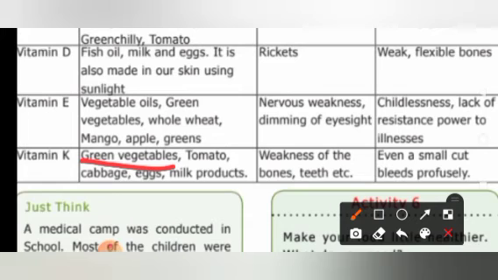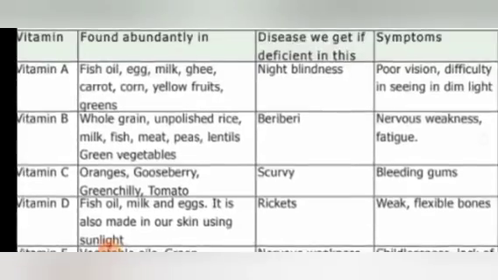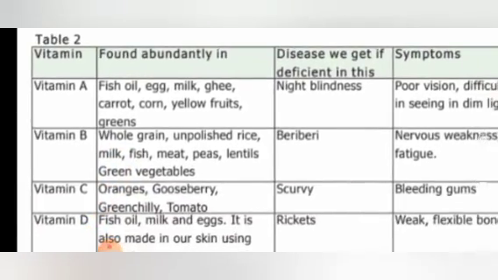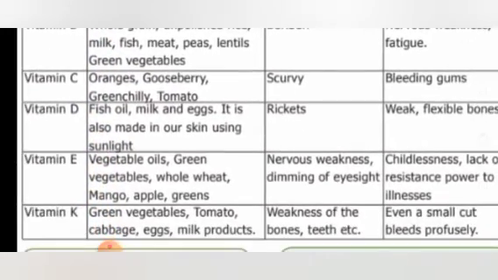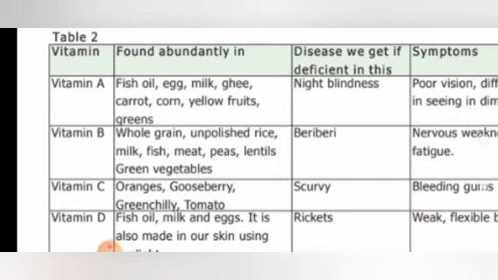Is it okay, children? So this tabular column is a very important detailed answer of this lesson. We have seen many food items which abundantly contain all these vitamins. Have you all taken these vegetables and food items, children? Oh, really? If so, good. If not, try to follow the practice that will help you become a healthy person.